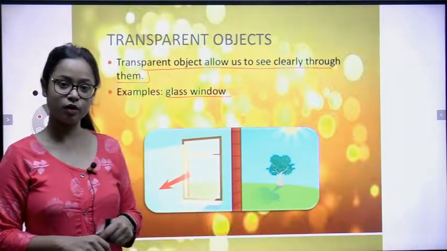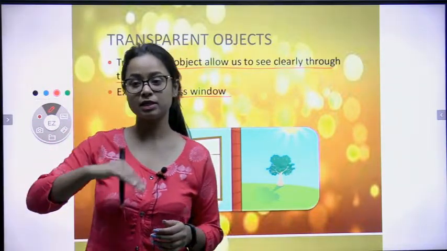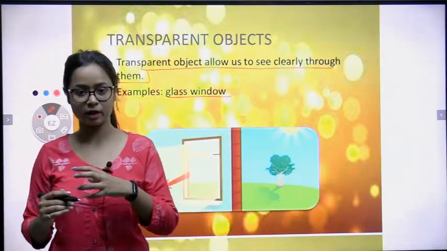Secondly, glass window. If there is a glass window in your room or somewhere, you can easily see the other side. That allows the light to pass through it.